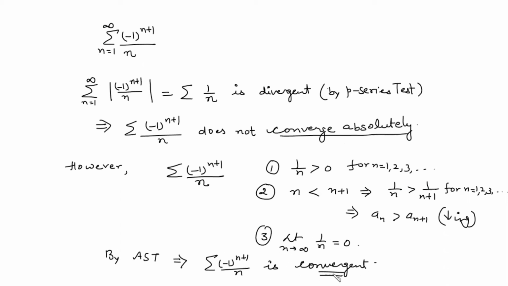So whenever the given series is convergent and after taking the mod is not convergent, the given series is conditionally convergent, right? So this series converges conditionally.